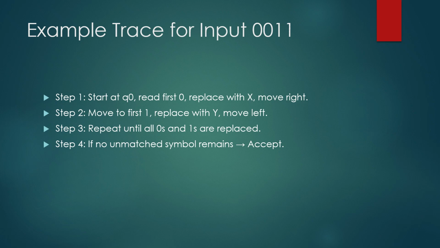This continues iteratively, ensuring every zero has a matching one. If there are no unmatched symbols, the tape remains as it is. Once all symbols are marked, the machine checks whether any unmatched zeros or ones remain. If the input string meets the criteria, the machine goes to the accepting state. If any unmatched symbols remain, it goes to the reject state.